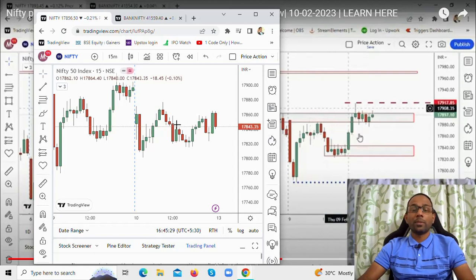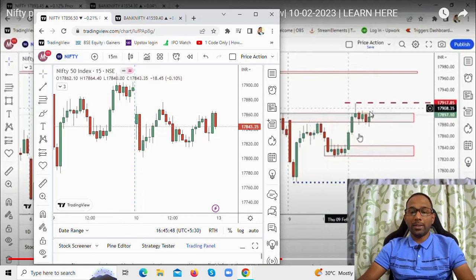So these are the levels that were marked in yesterday's video, and this is what happened in terms of price action in yesterday's session. Now this is February 10th, 2023. That is today's price action on Nifty.